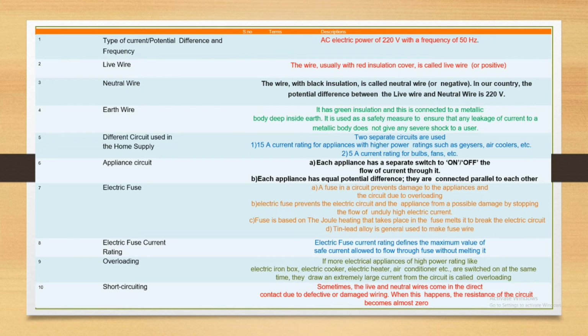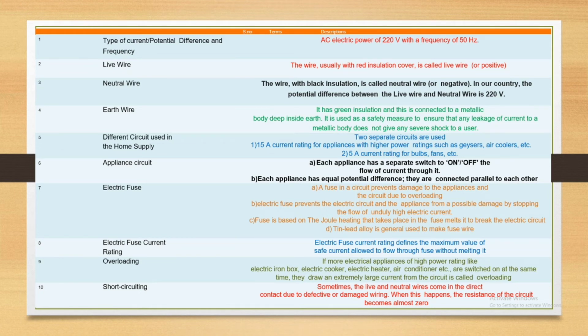Electric fuse current rating defines the maximum value of safe current allowed to flow through a fuse without melting it. Overloading: one switch, and many appliances are connected. This is overloading. Short circuit means you connect the two wires.